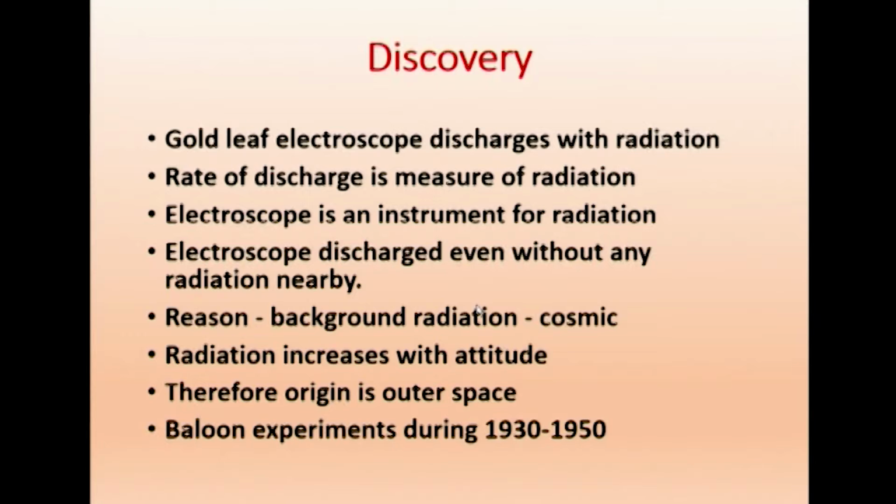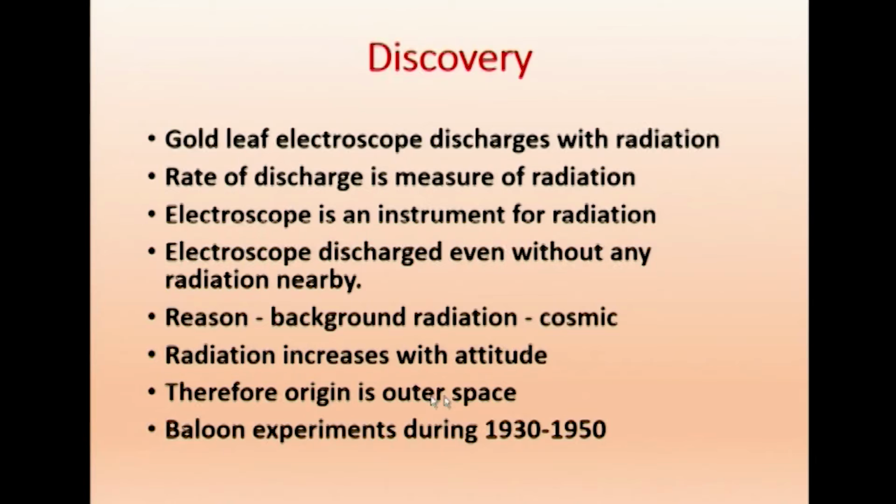The radiation increases with altitude. Because it is from the outside world, in a balloon experiment they put the instrument for measuring, and they found that it varies with altitude; when you go higher and higher it increases, which means definitely the radiation is coming not from inside the earth but from outside the earth, from the cosmos. Therefore, the origin is outer space. The balloon experiments during 1930 and 50 confirmed that the cosmic radiations are coming from outer space.